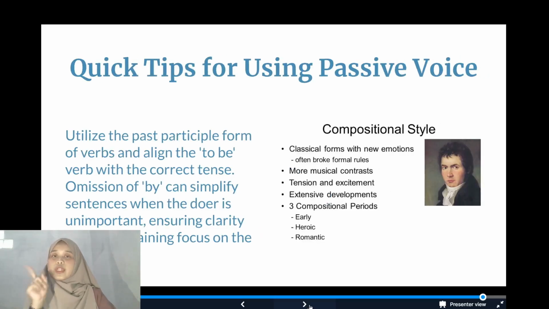So, quick tips for using passive voice. Utilize the participle form of verbs and align the to be verb with the correct tense. Omission of by can simplify a sentence when the doer is unimportant, ensuring clarity while maintaining focus on the object.